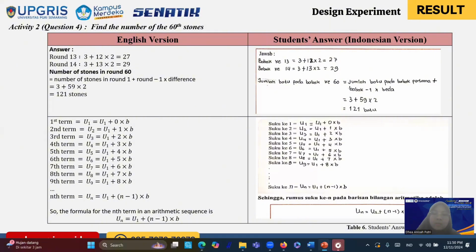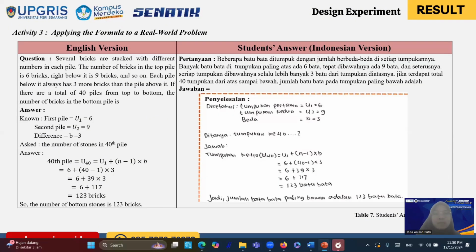of arithmetic sequence. The next one is activity 3, applying the formula to a real-world problem. Now, in this last activity, we ask students to apply the formula they have found previously to solve real problems. In this activity, we hope that students will be able to not only understand the concept of nth-term formula in arithmetic sequence, but also solve real-world problems related to arithmetic sequence.